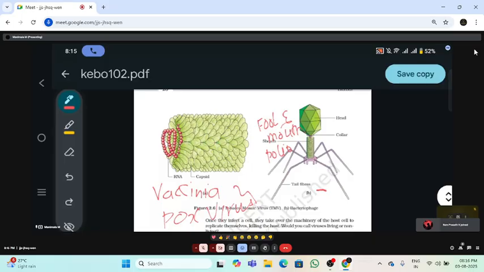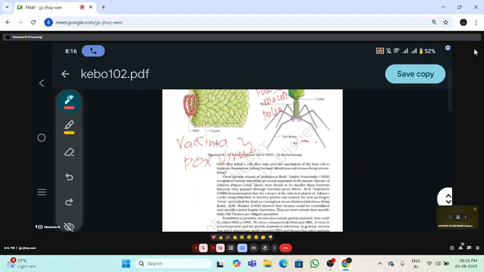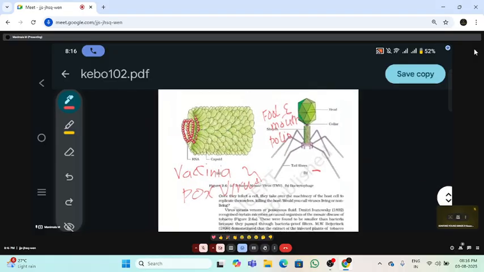They contain genetic material, DNA or RNA. Okay, and as living properties, they multiply inside living cells, and they cannot exist outside the host cell. Outside the host cell they become non-living. That is the reason they do not exist outside. Okay, so which is the largest virus?